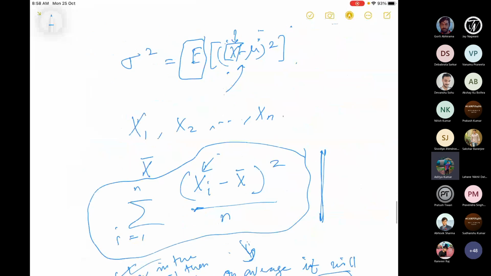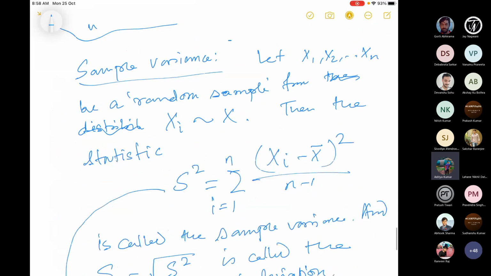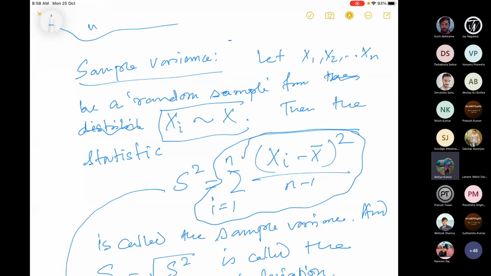Here also, xi minus x bar whole square is a linear combination. So essentially, we come to a situation for a theoretical study: suppose x is normal, then we have to study the distribution, the PDF, of a random variable which is a linear combination of independent normal random variables.